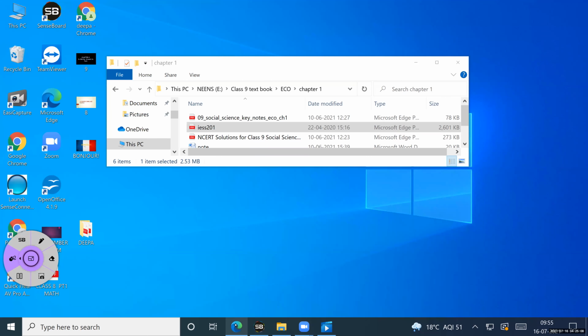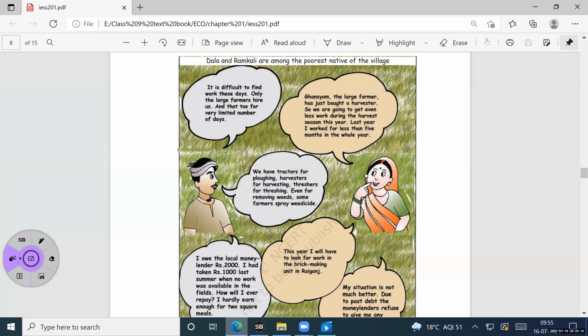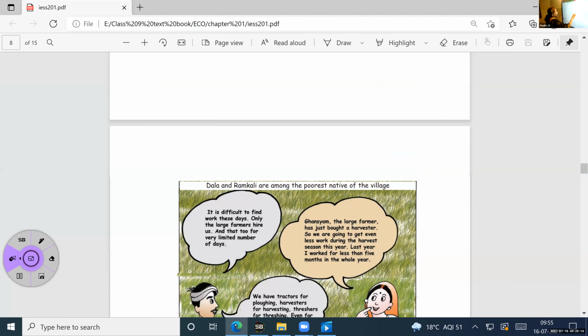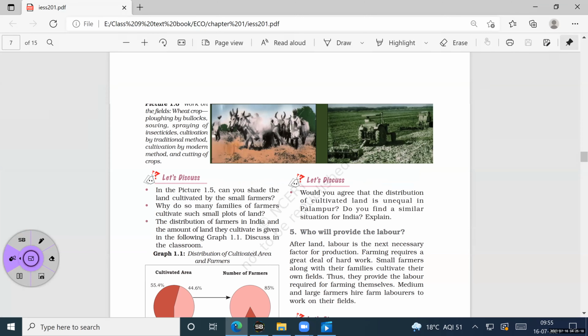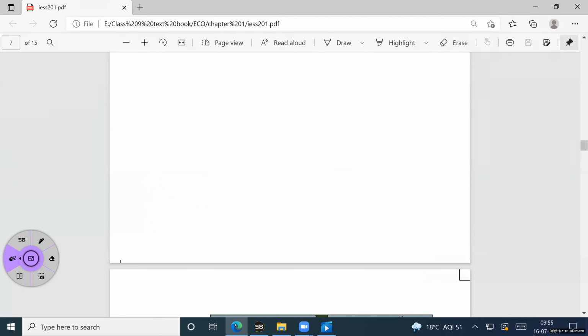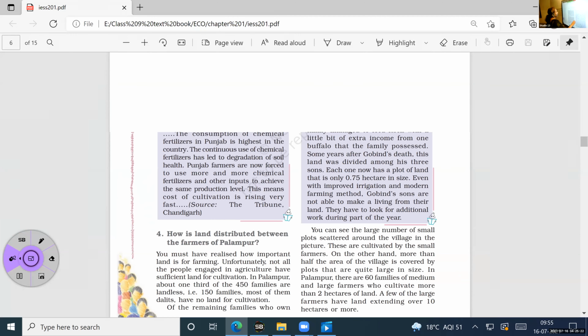Just 1 minute. I'm working on fields, that one. Which one? Division of land, it is shown, right? This one. Yes, ma'am. Distribution of land among the people, that is shown.